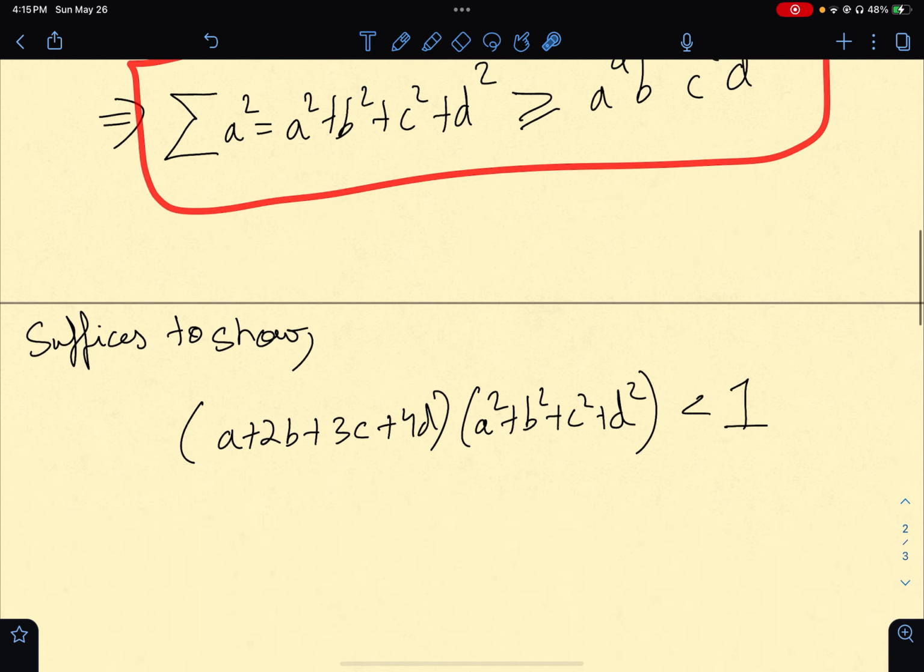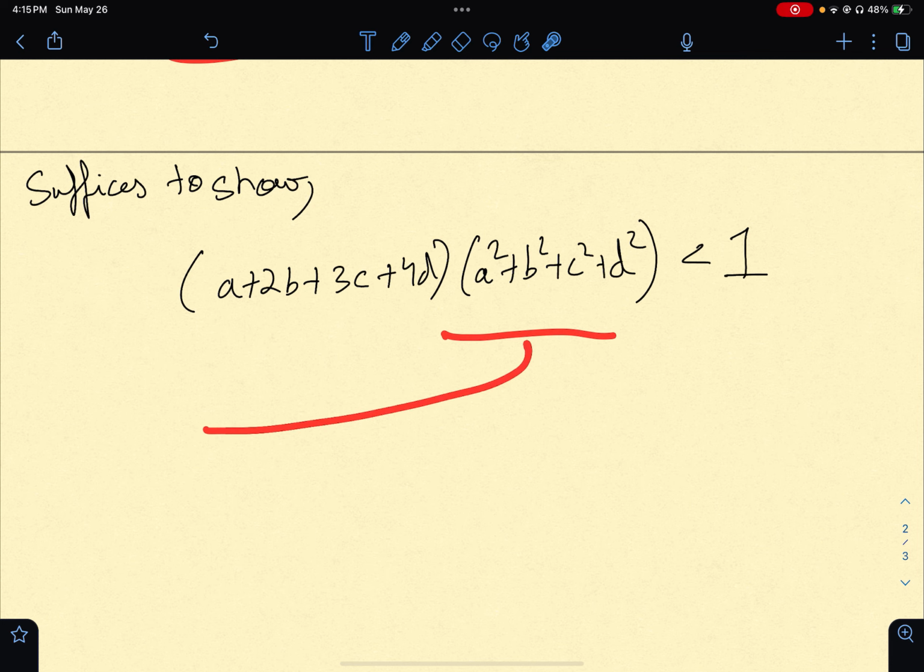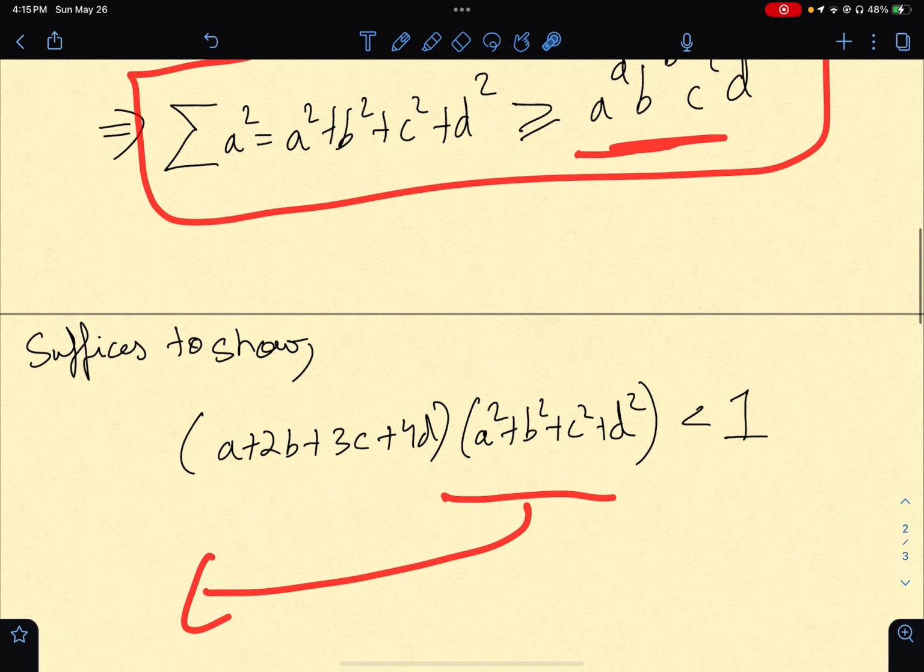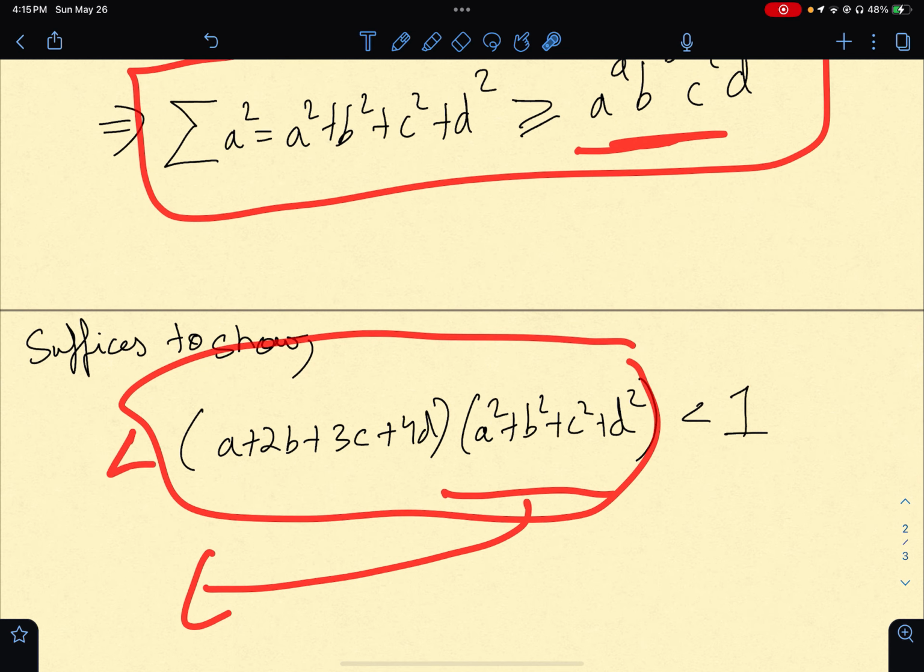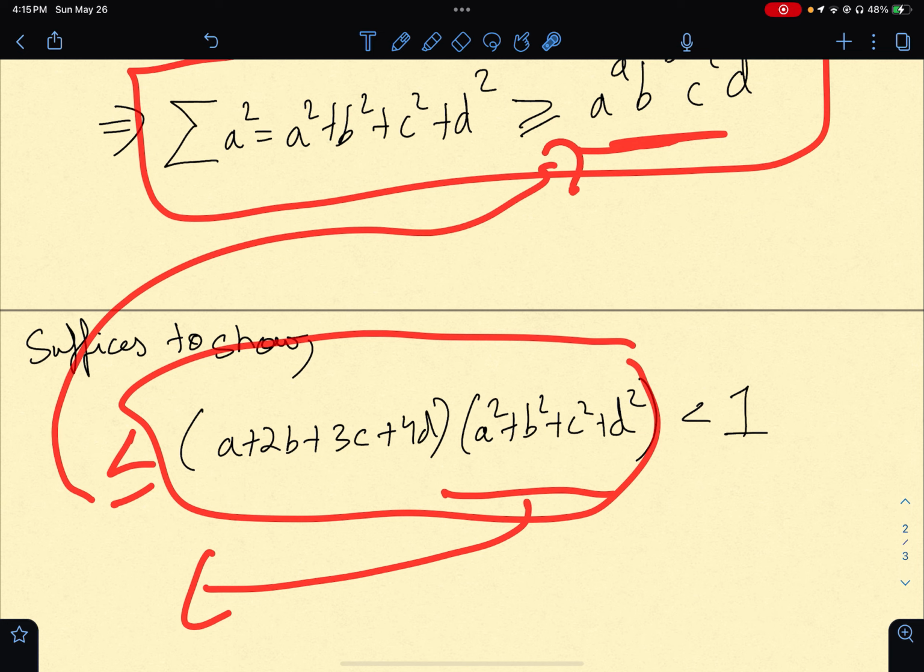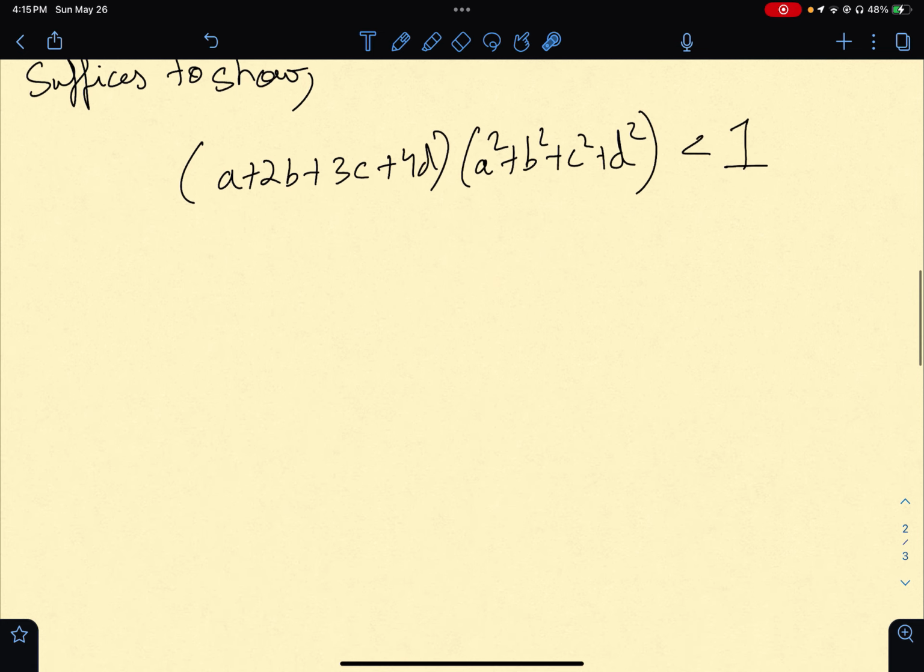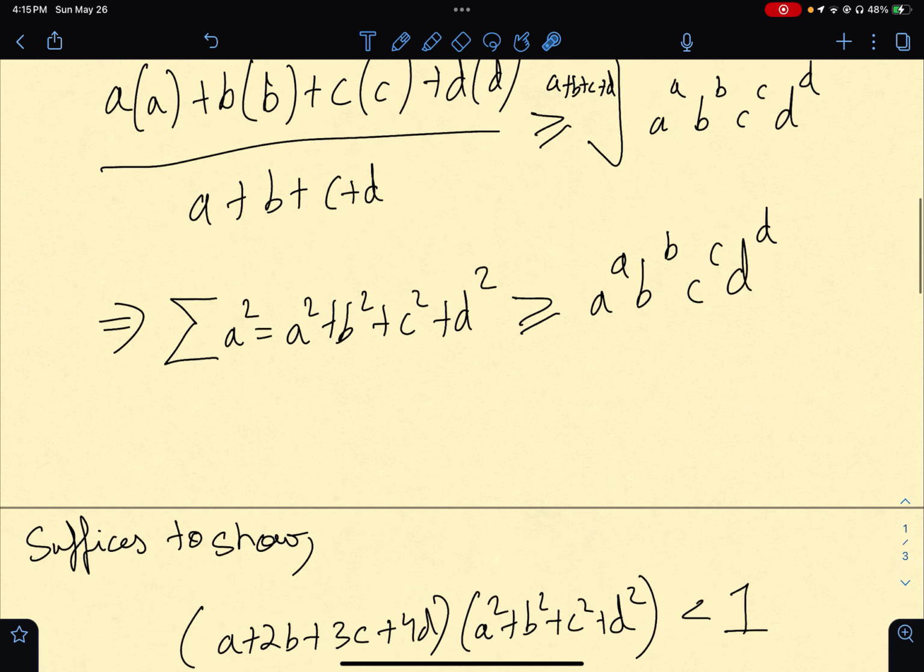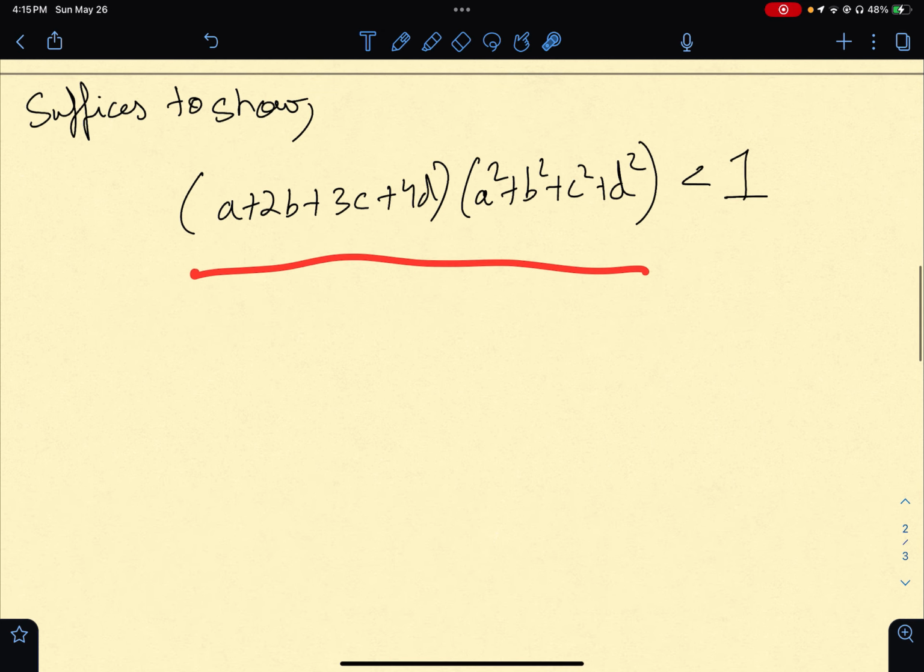So basically you can replace this term, this entire thing is greater than or equal to this term, so you will get that for free. I hope you can understand why we are trying to show this. The motivation is that this is much easier to work with than this ugly thing. So we'll work with this.